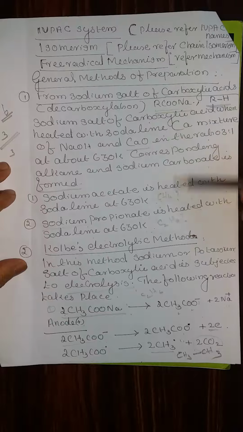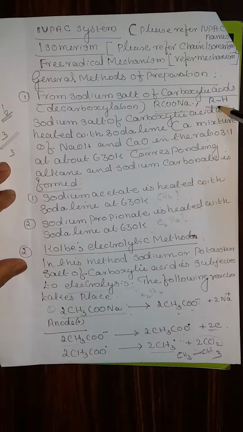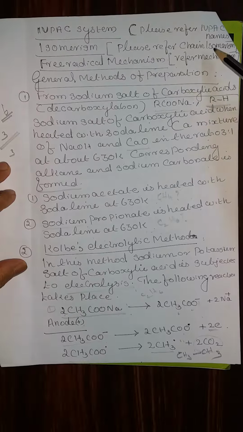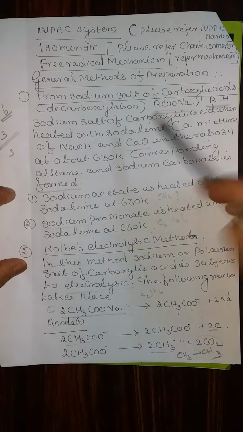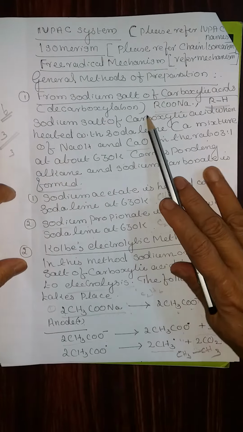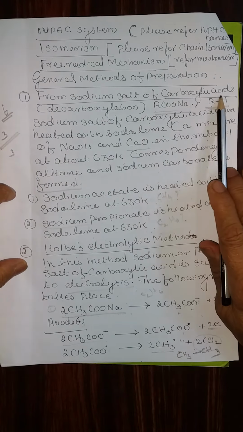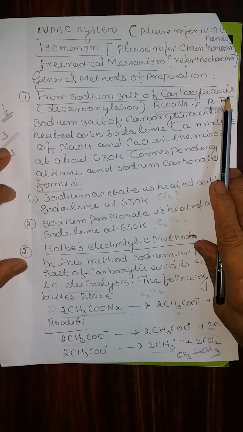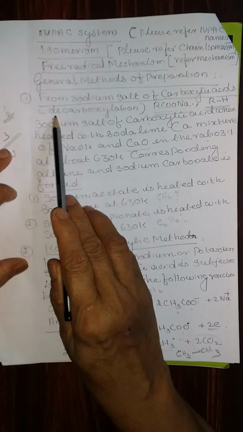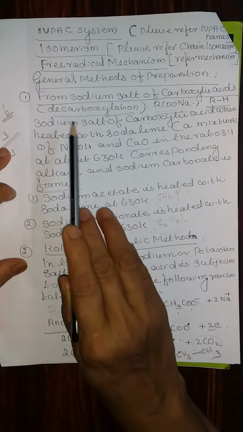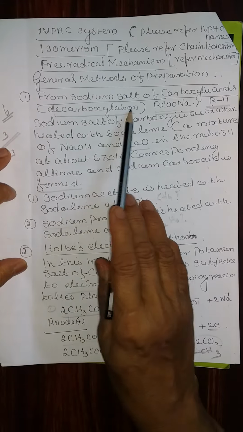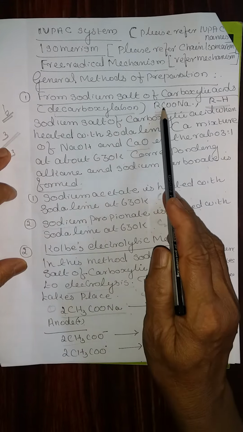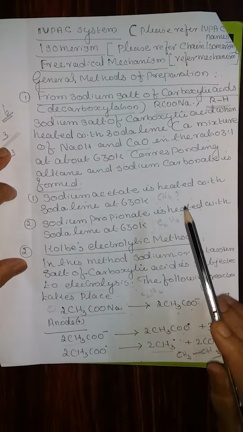I hope you all studied the chemical formulas given to you to prepare for the alkane preparation and properties. First method of preparation is from sodium salt of carboxylic acid, or decarboxylation. That process is known as decarboxylation because the carboxyl group is completely removed.